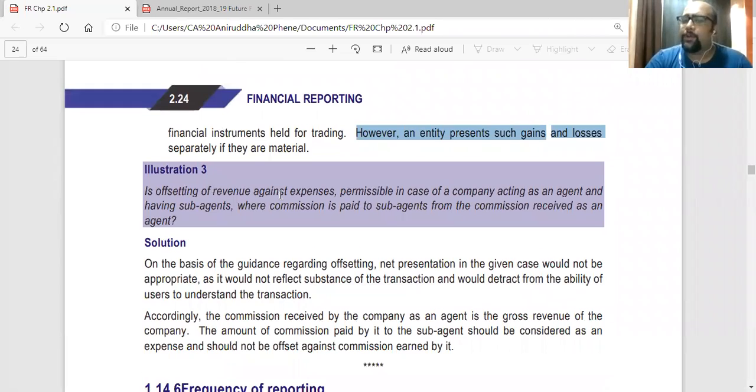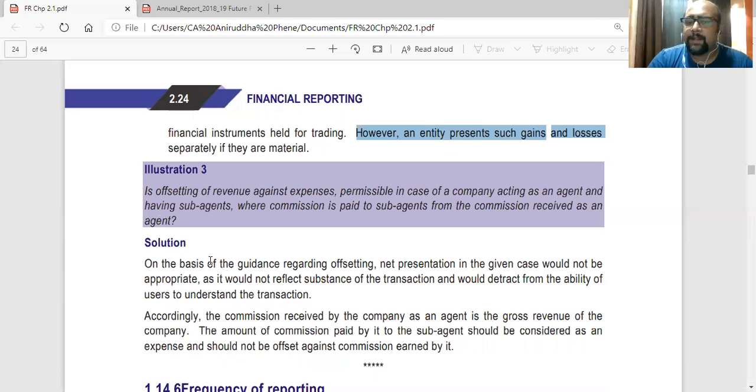Is offsetting of revenue against expenses permissible in case of a company acting as an agent and having sub-agents, where commission is paid to sub-agents from the commission received as an agent? So here the company is an agent. They hire sub-agents through which they get business. Now the company receives commission as an agent, and out of that they pay commission to their sub-agents. Should they offset? Here they say you cannot offset. You have to recognize the revenue, the income, separately, and the expense separately.